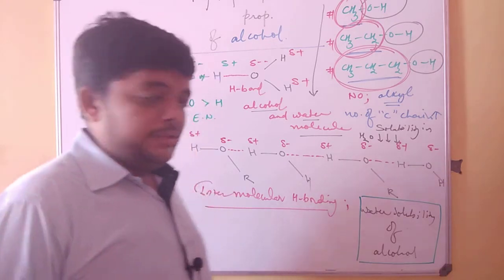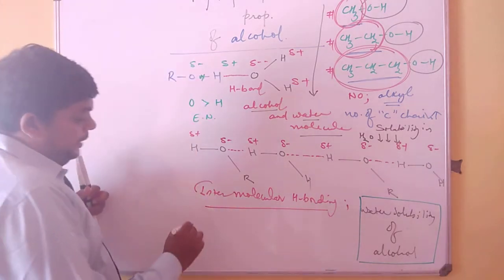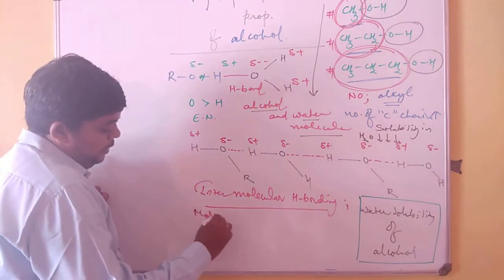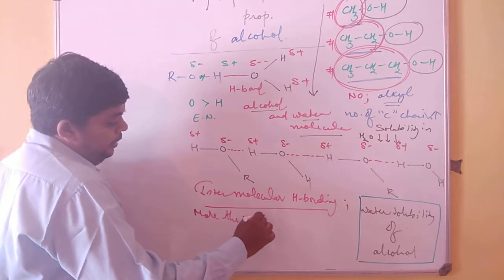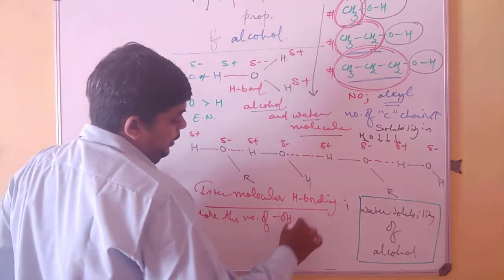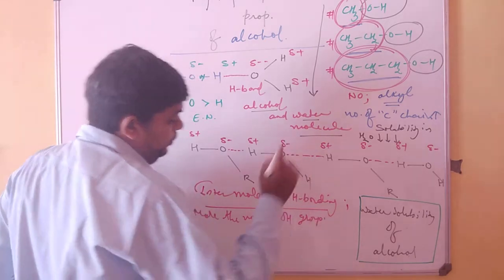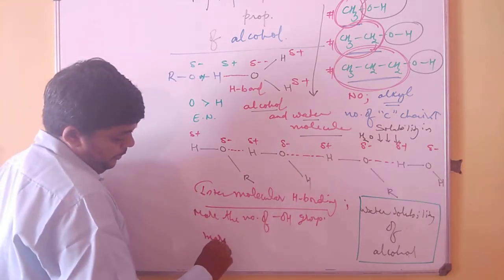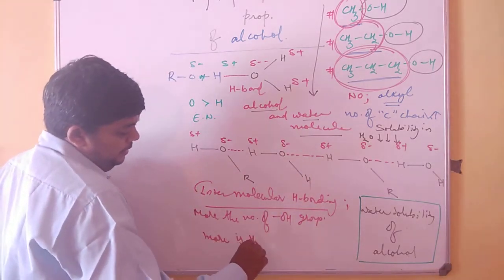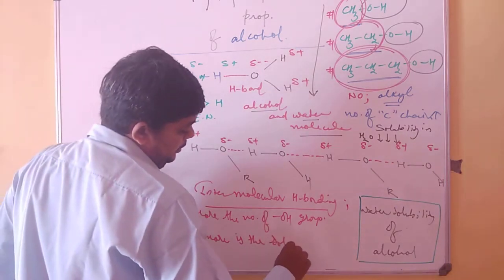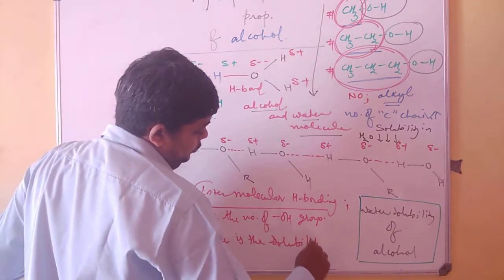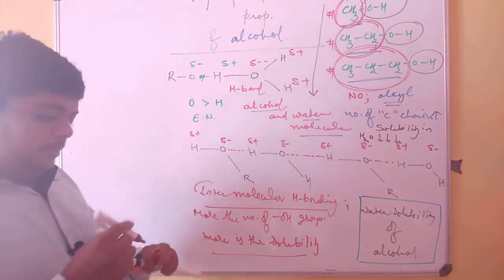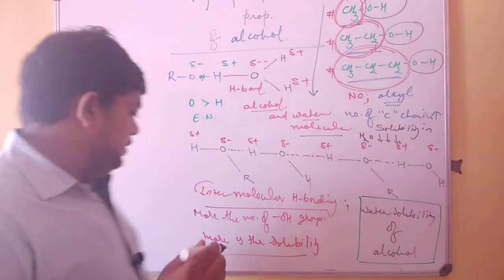This is one aspect. A second aspect: the more the number of OH groups, the more the solubility.